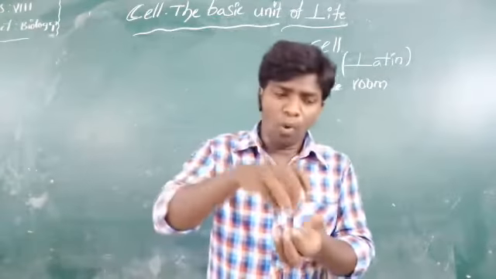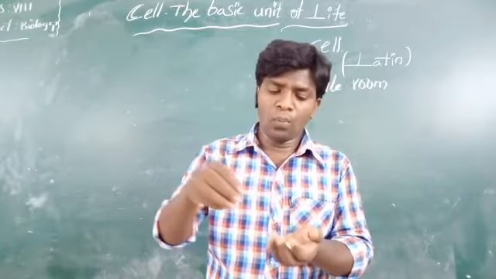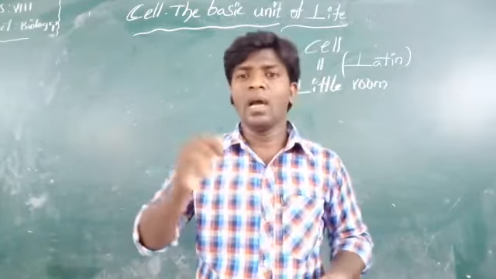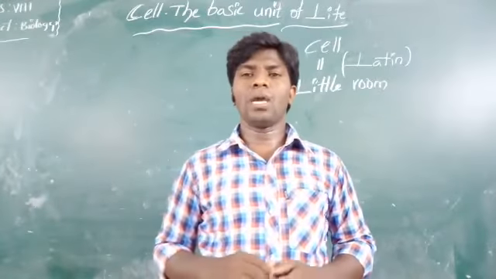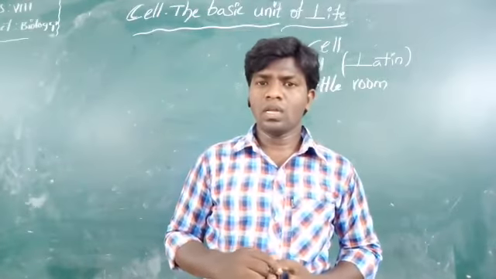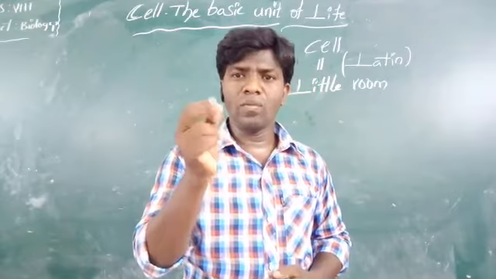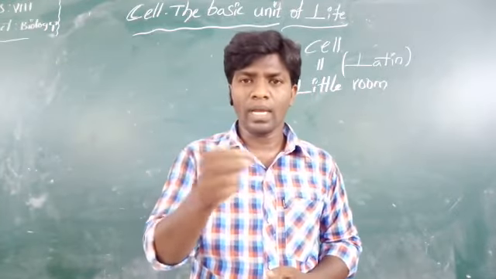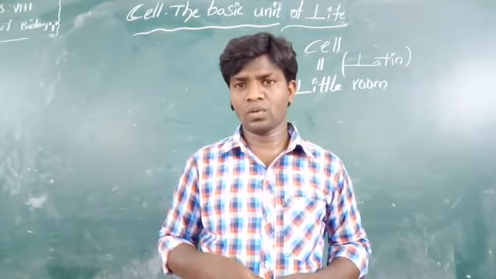So he collected pond water, put a drop of pond water on a slide, and observed it under the microscope. Then some moving organisms were observed by Anthony van Leeuwenhoek.